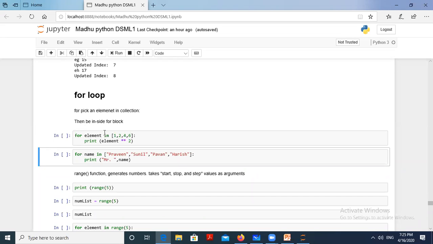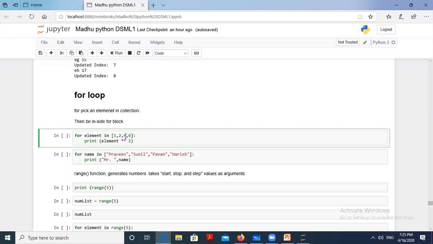Again it will go here. How many elements are there? Element equal to 1 is assigned for the first iteration. Next, element equal to 2 is assigned for the second iteration. Element equal to 4 will be assigned for the third iteration. Element equal to 6 is assigned for the last iteration. Like that, all the elements are assigned to element, and only then will the for loop terminate. As I already told, it is for element in list, followed by a colon in Python. This is the syntax for that.